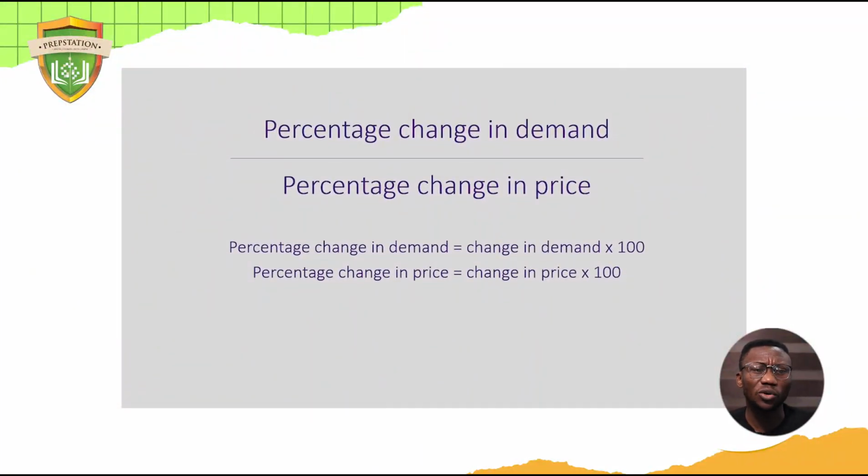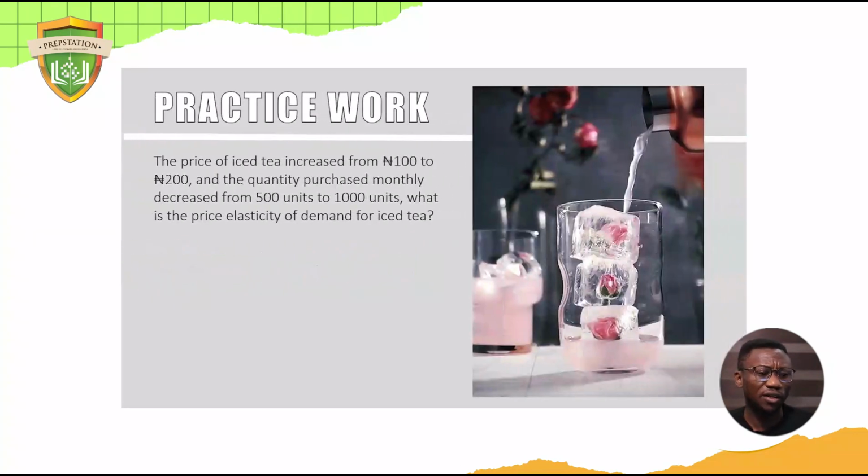So for you to calculate your price elasticity of demand, we must take cognizance of percentage change in demand divided by percentage change in price. We're talking about the change in demand and change in price, but in terms of percentage, what percent did it increase by, and what's the consequence of that in demand or price? Okay, good. So we know the formula. So let us see if we can apply this formula to a question.